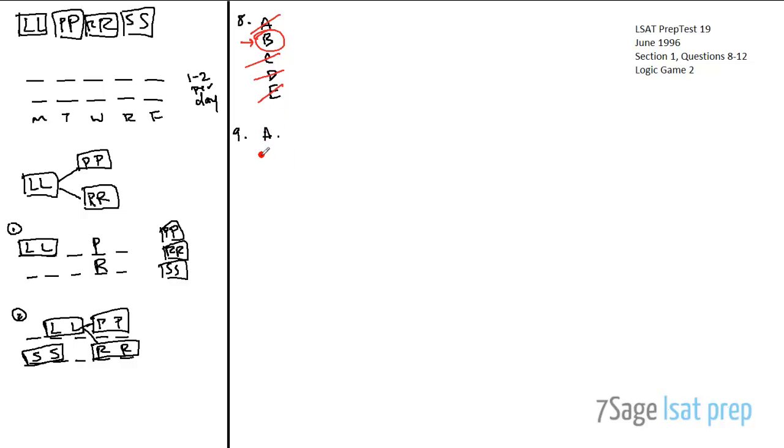Okay. Number 9, once again, asks us what could be true. So once again, we can just look at this and figure it out. Okay, so answer is A. Workshop on lighting is in session on Wednesday. Okay, that puts us down here. Great. We know everything about this scenario. And only workshop in session on Thursday is on... No, that actually can't ever be true. They have to be here. So, nope. Answer choice A is not right.